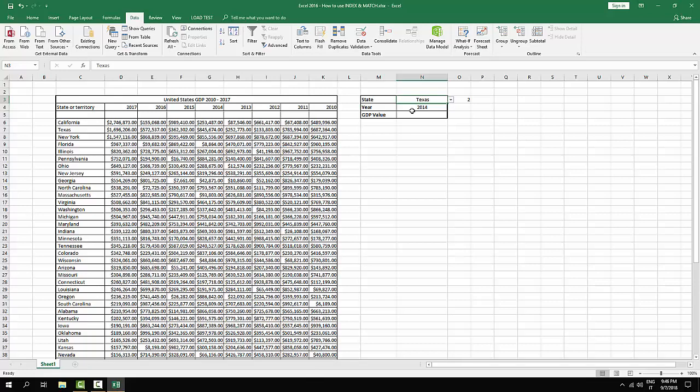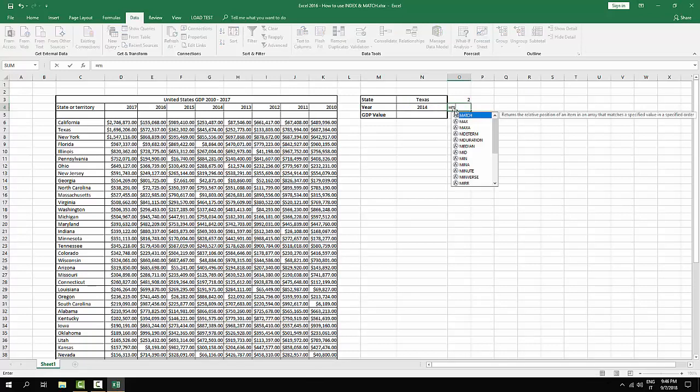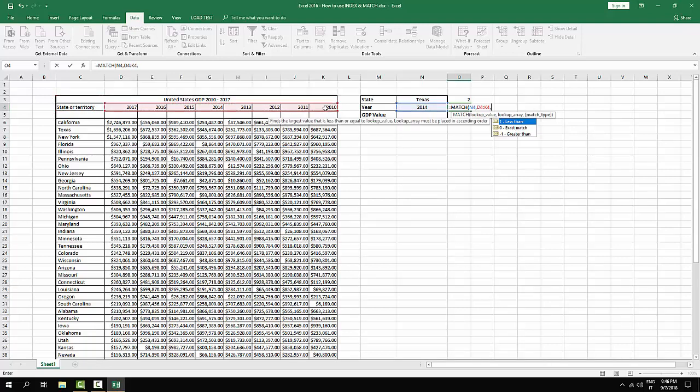On the other side, what INDEX does is to return the value found at the exact combination of so-called coordinates. And if we combine the two previous MATCH results under the same function with the INDEX function, we get the GDP value located in the range of the whole table. But first I'll do the MATCH for the years too. I'm just going to type the equal sign and then type MATCH again. Lookup value is going to be 2014. The array is going to be the years. Comma again, exact match, close the parenthesis.